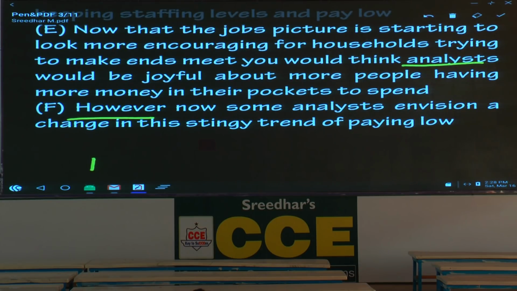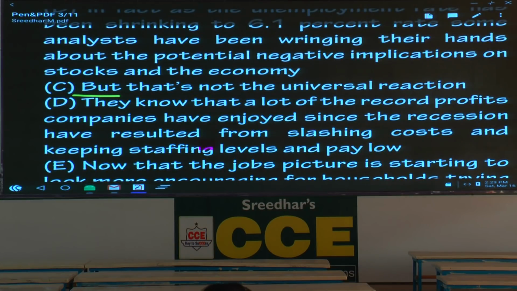But here, if you cannot choose F, what is the reason? Tell me. This stingy trend. Because of that expression, this cannot be the second sentence. That means what? What is the second sentence? C is the second sentence. E is the first sentence, C is the second sentence. What is it? But that is not the universal reaction. That means some people reacted differently.